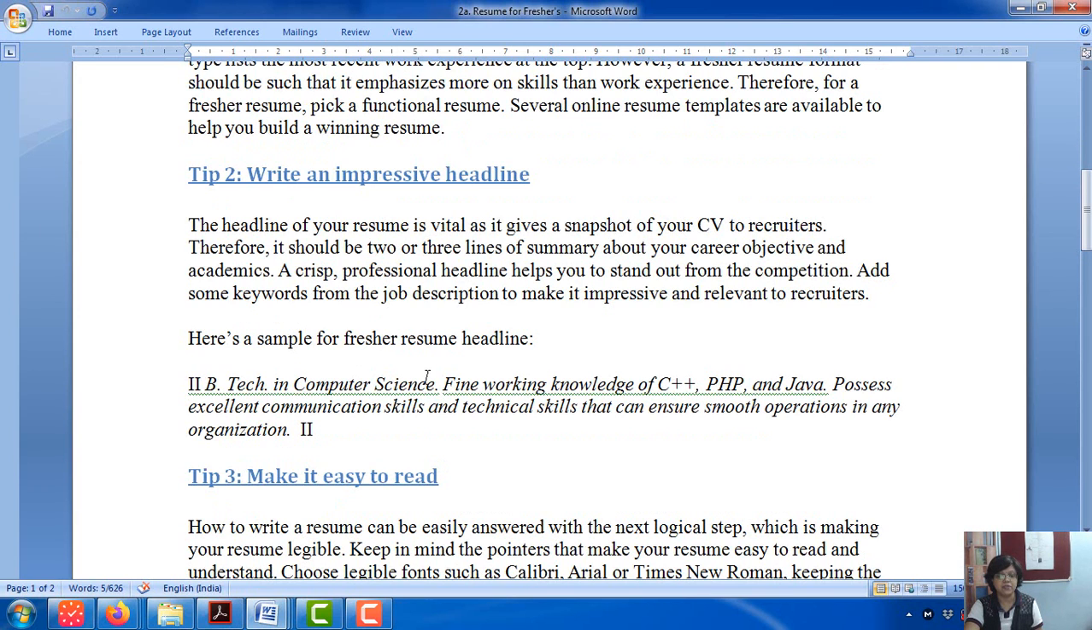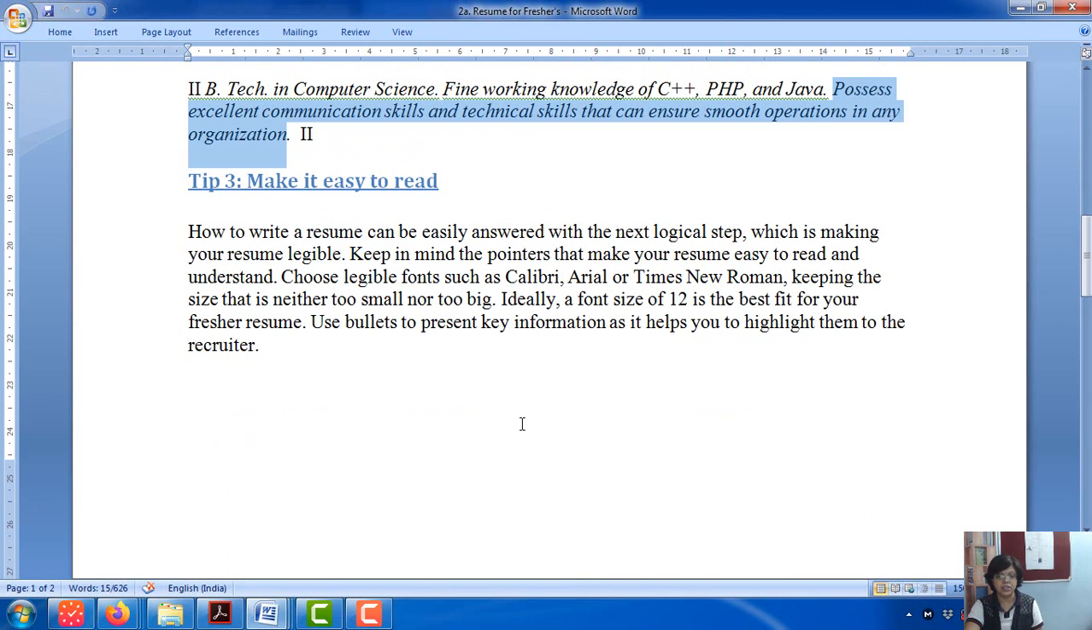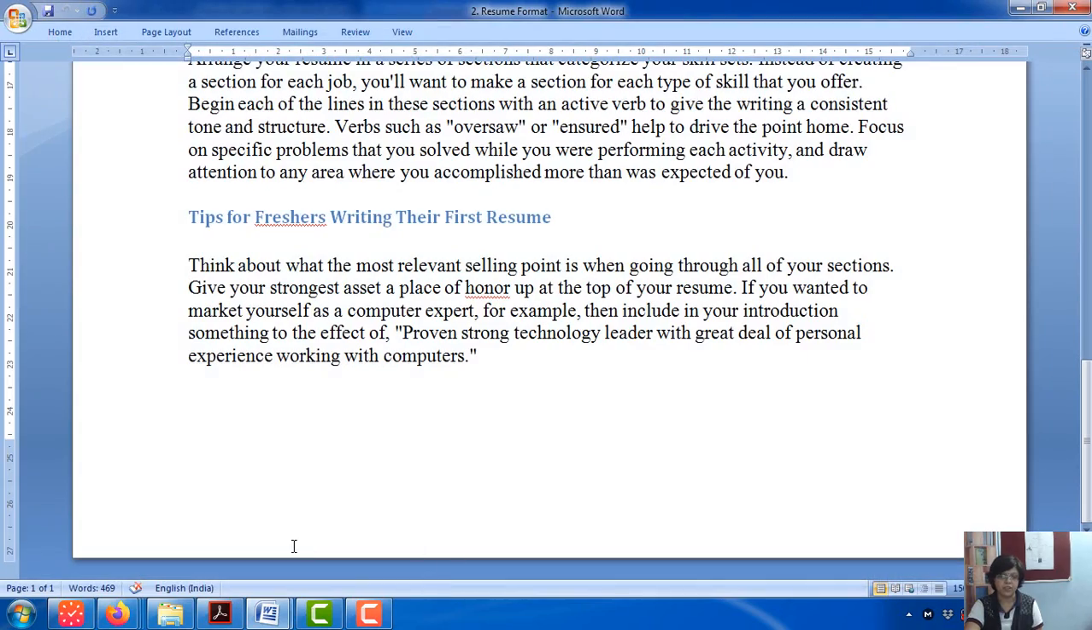Next is giving an impressive headline. Suppose you are a computer science engineer, which most of you are not in this department. You have to write something like this as your heading. Or if you are a general engineer, applying for a different type of job, you can use this type of heading. Excellent communication skills, technical skills that can ensure smooth operation in any organization. Make it with the legible fonts and this font size, and that will make it easy to read.